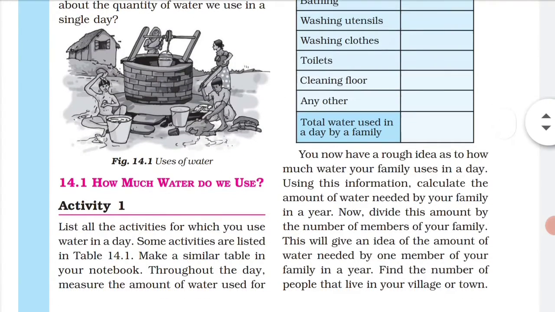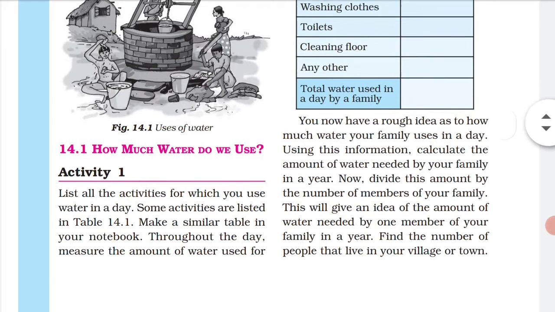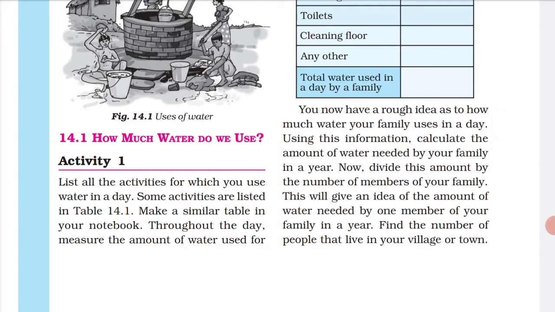So what you can do is calculate the amount of water needed by your family. First, calculate it for a day, and then accordingly calculate it for a year. Now, when you have calculated for the year, divide that amount by the number of members in your family. If you have four members in your family, divide by 4.